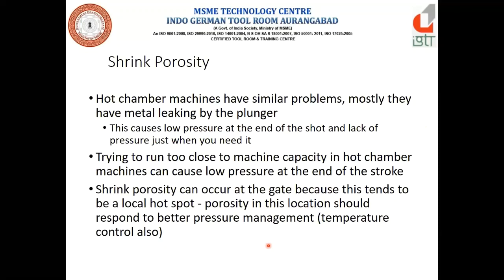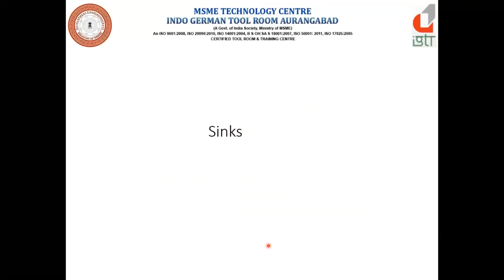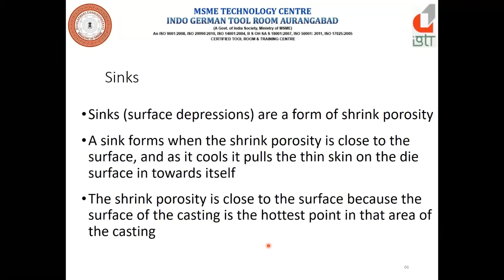Now the next is the sink. Sink defects. Sinks mean surface depressions in the form of a sink. This is the form of a sink porosity basically. Sink forms when the shrink porosity is close to the surface. Right? The shrinkage porosity at the center is different.